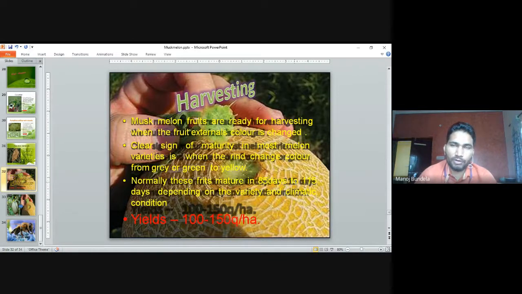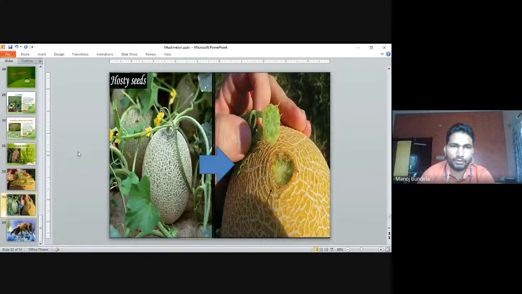In watermelon, when we tap the watermelon, if a dull sound comes, the watermelon is mature. But if a metallic sound comes, then the watermelon is not mature. That is the symptom for harvesting watermelon. The total yield is 100 to 150 quintals per hectare. So this is the harvesting of muskmelon.